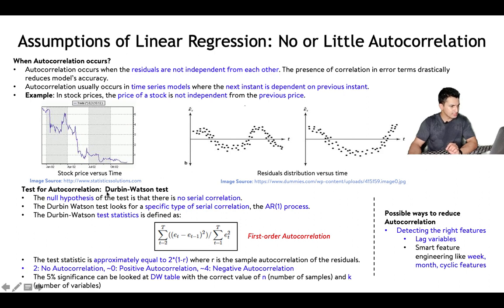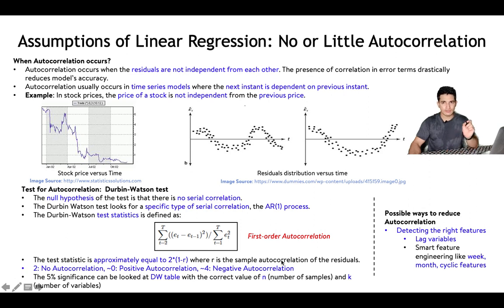And one way in which this autocorrelation is checked is the Durbin-Watson test. It's a type of statistical test in which the null hypothesis is that there is no serial autocorrelation. That is, it checks for first order autocorrelation. It checks whether the error at time t and error at time t minus 1 are correlated or not. And approximately the test statistic is equal to 2 into (1 minus r), where r is the sample autocorrelation.